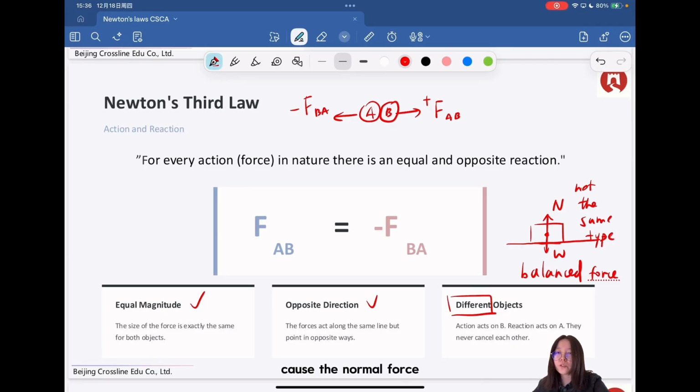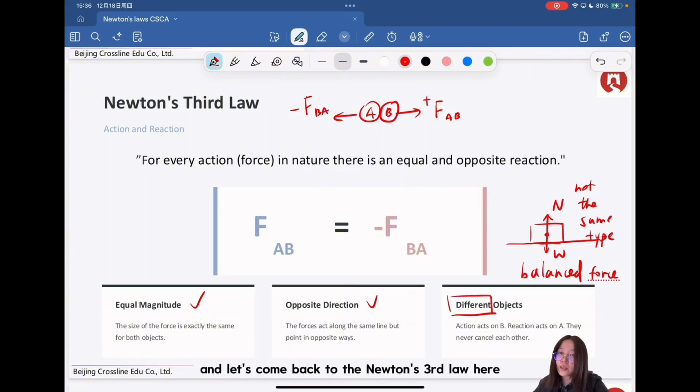Because the normal force comes from the pressure that the book puts on the table. And when the table has a deformation, it wants to return to its original shape, so it will have this normal force on the book. But the weight comes from the attraction between the book and the earth, since both of them have masses, so they will have the attraction.